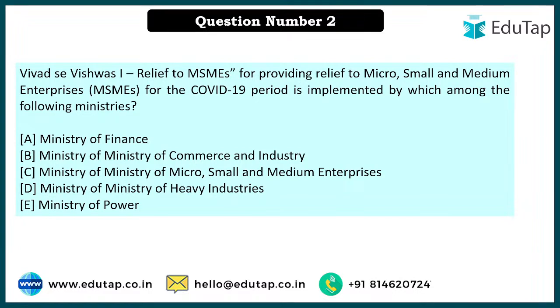Parmeshwaran is saying option number A is correct. We have Rajan saying yes, Millie, and my Ministry of Finance. Yes, everybody is saying Ministry of Finance, and that is indeed the correct answer. What is the scheme all about? Vivad means basically dispute, and Vishwas means to gain the trust, right?